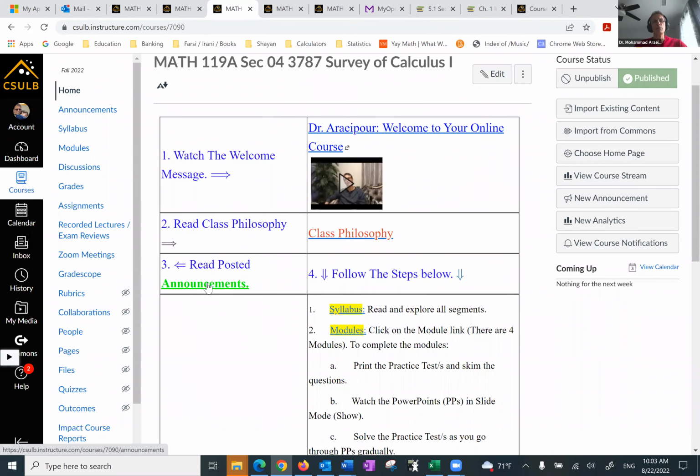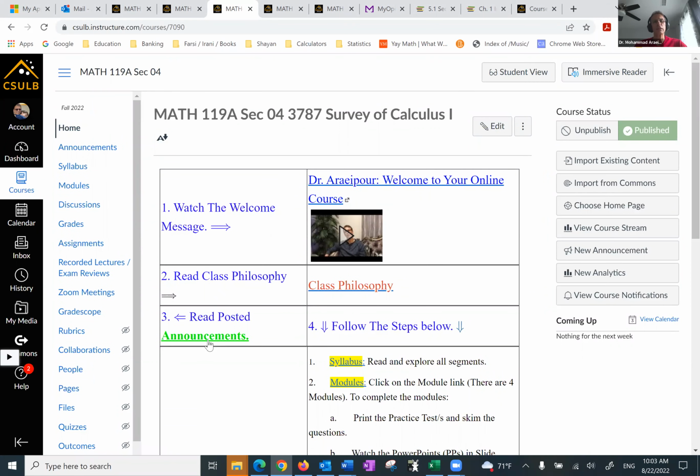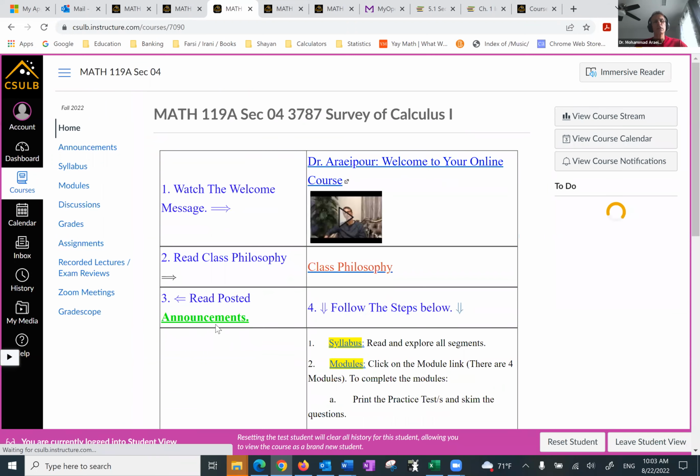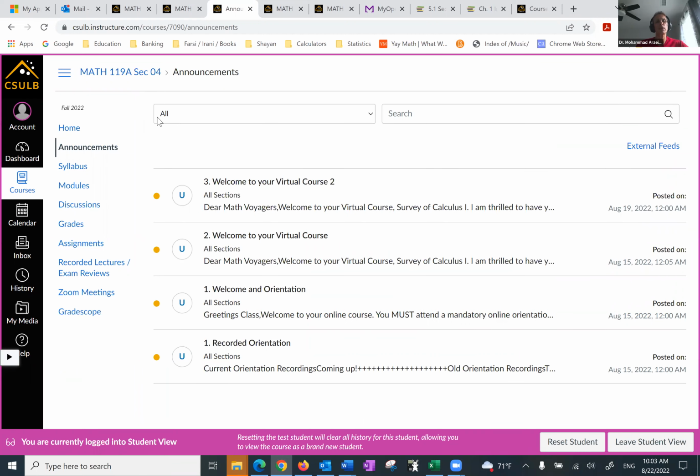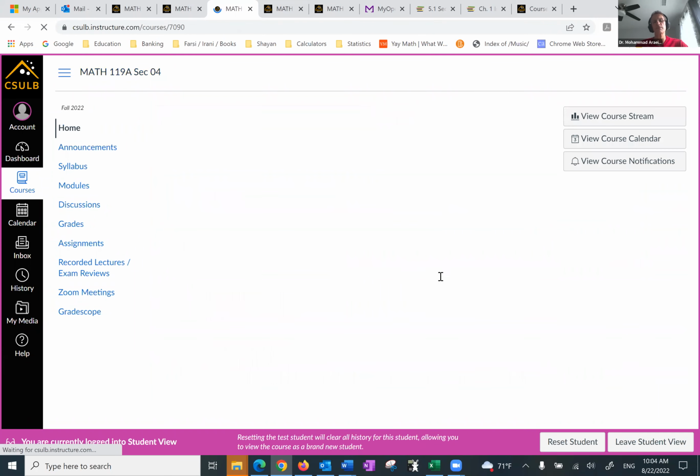The third one is the announcement. One thing I want to make a point of, you can click on the announcement here in green, or on the left side, you see the announcement here. Let me put this in student view. If you click on this green one, you want to make sure if you come up with any broken link, you let me know. Make sure it reads 04 here, because it's the section. And so we had the recorded orientation from a different course. I'm going to update it. Welcome on orientation. Welcome to your virtual course, so on and so forth. Going back to the home page.